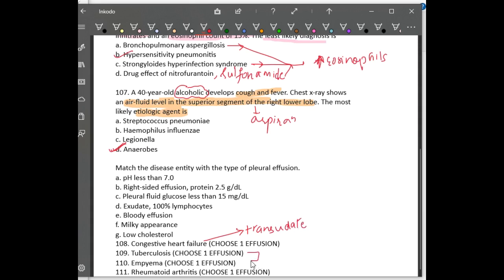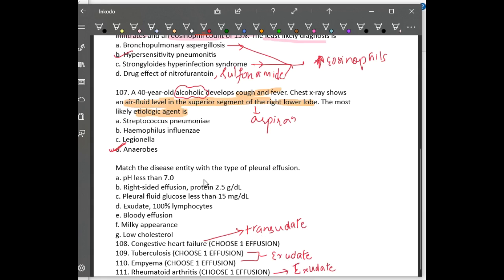Tuberculosis is definitely an exudate. Even empyema is an exudate. Congestive heart failure is a transudate. Empyema and tuberculosis are always exudates. Rheumatoid arthritis effusions are also, most of the time, exudates. So first, in congestive heart failure we see a transudate.